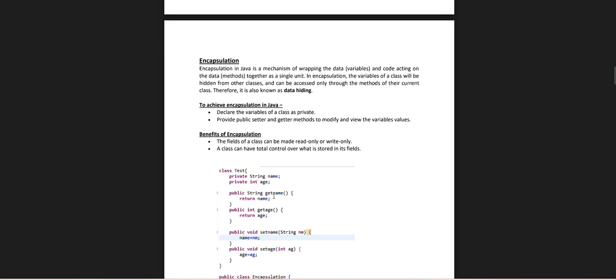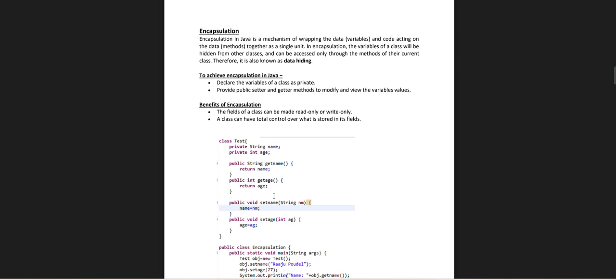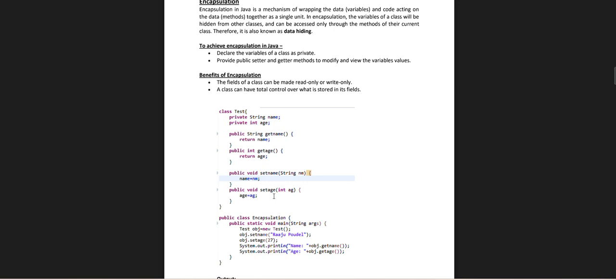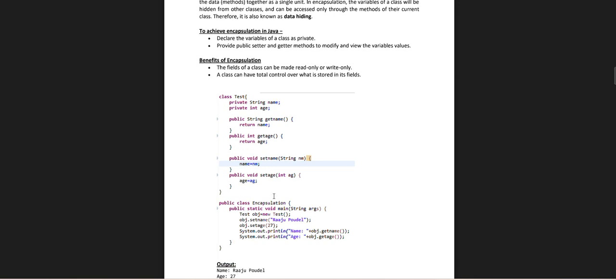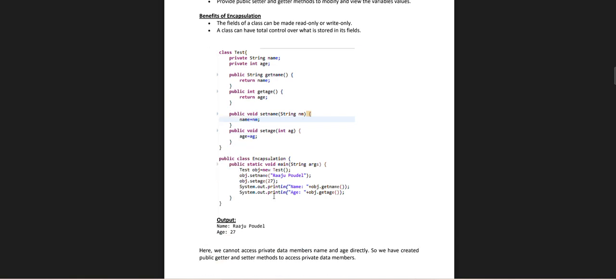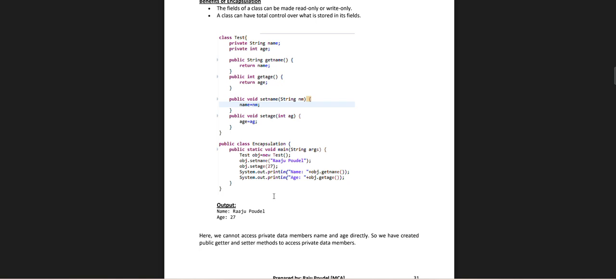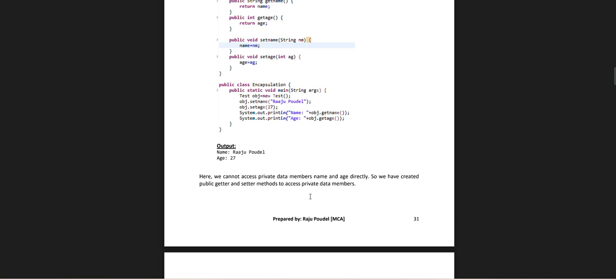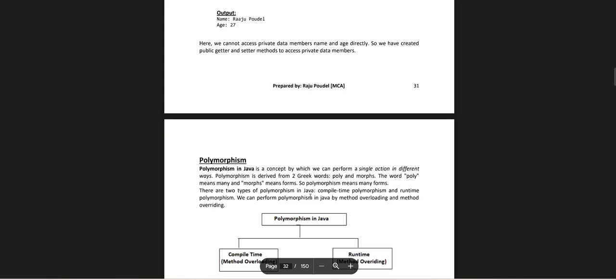The class has a private string name and a private int age, with a public String getName returning name, a public int getAge returning age, a public void setName(String name), and a public void setAge(int age). In the public class Encapsulation main method, we create a Test object and print the name plus object.getName and the age plus object.getAge. Output: Raju, and the age. We cannot access the private data members name and age directly, so we have created public getter and setter methods to access the private data members.